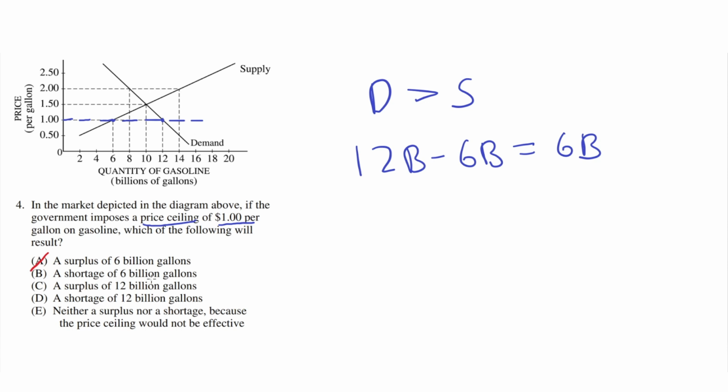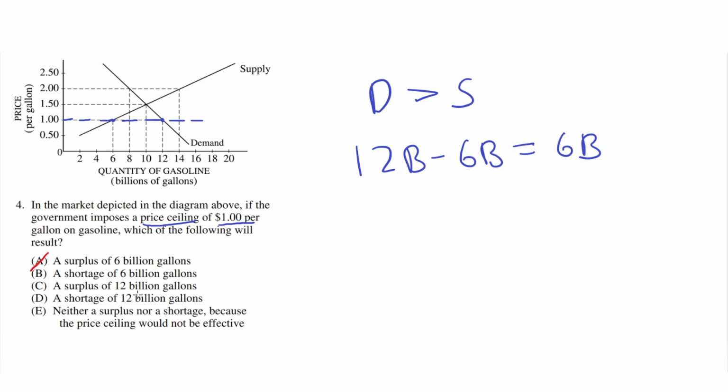B, a shortage of 6 billion gallons. This seems to be the correct answer because earlier we calculated that there must be a shortage, and in this case that shortage must be equal to 6 billion gallons. So overall, B seems to be the correct answer.